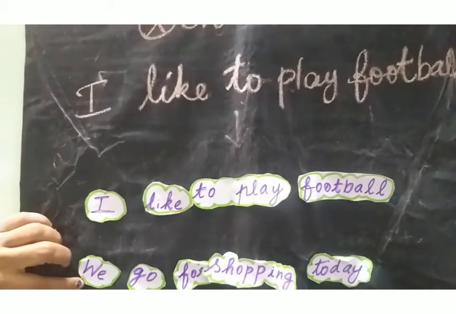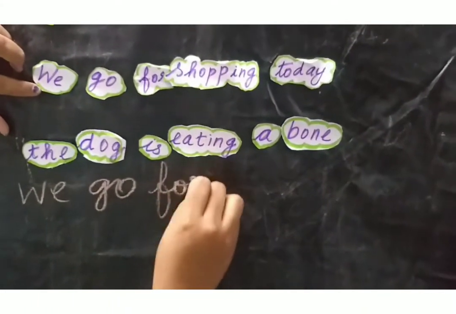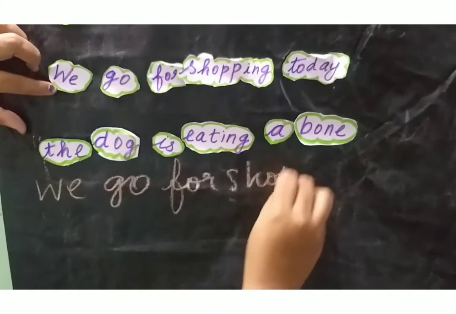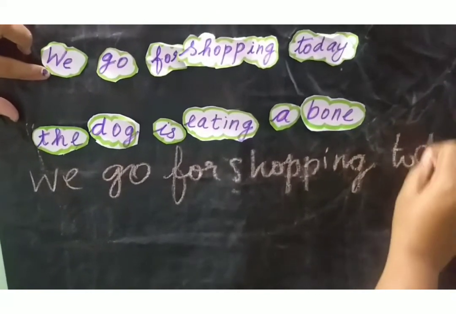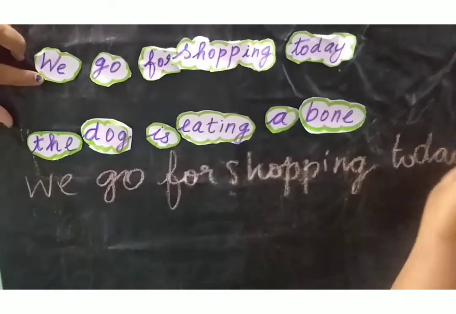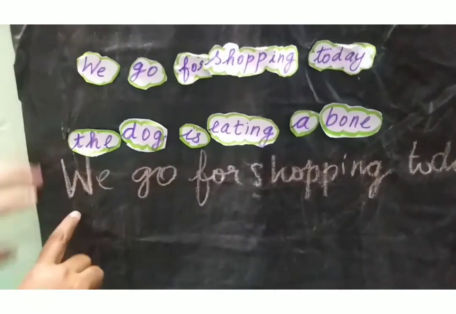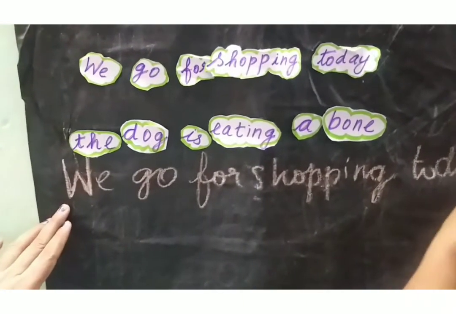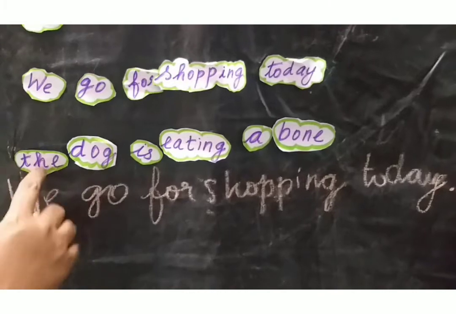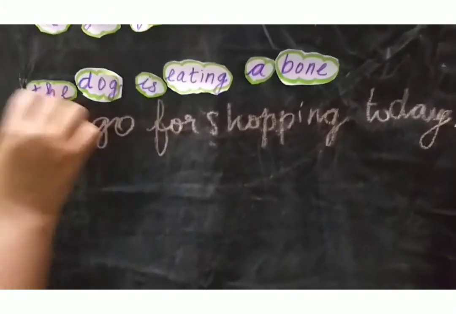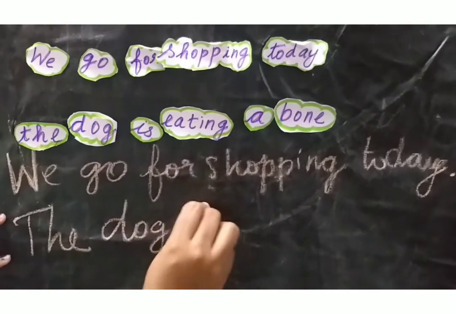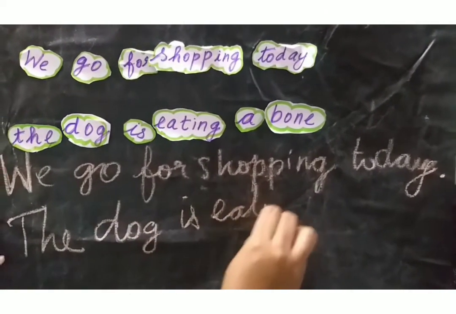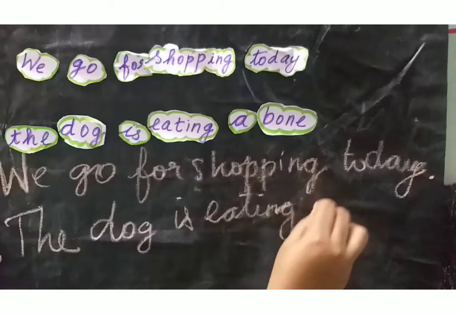And in the second sentence, we go for shopping today. So W is the capital letter, at last put the full stop. And the third sentence, the first letter is a capital letter, the dog is eating a bone.